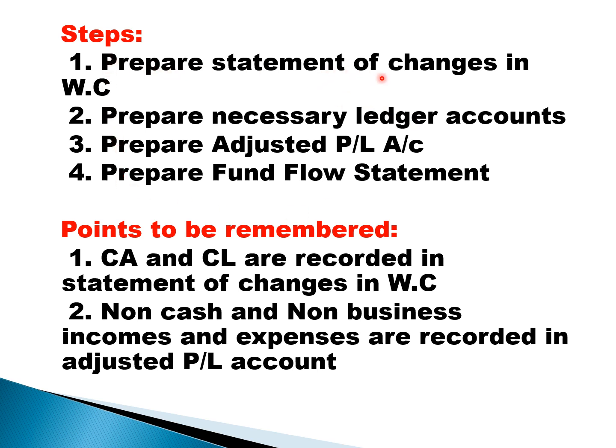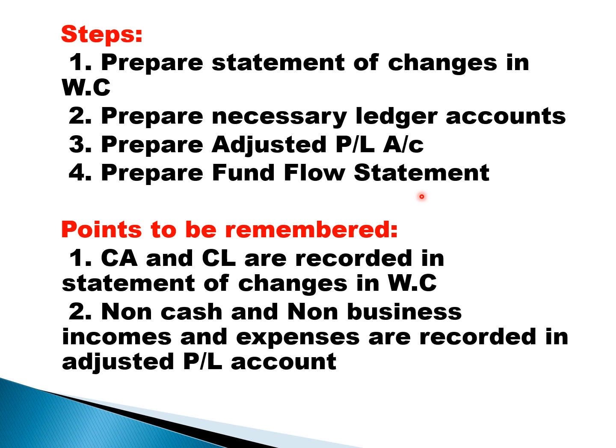In step number 1, the statement of changes in working capital, you keep in mind that you take only current assets and current liabilities. In the adjusted PL account, you take all non-business expenses and non-business incomes. Fourth, you take non-current assets and non-current liabilities. So in the first one you take current, in the last one you take non-current.